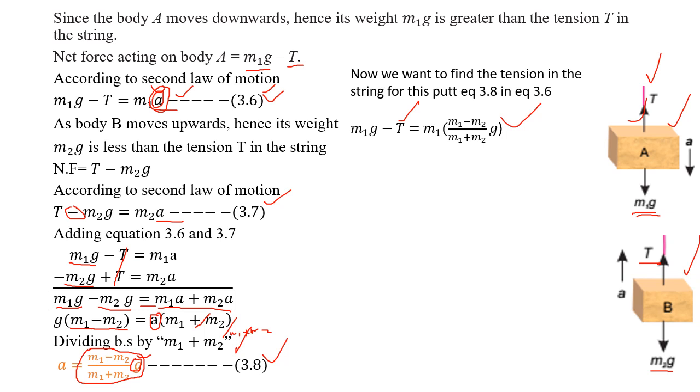What did I do? I shifted this m1 term to this side, and this T is shifted to the right side. When it is shifted to the right side, it will be positive, and since this total term is positive, I shift it to the left side, right? So it will be like this. Now